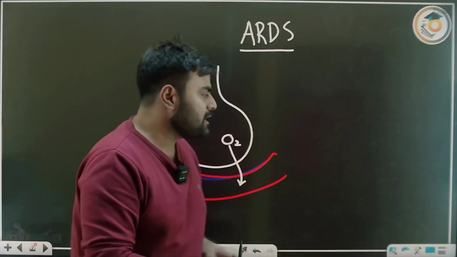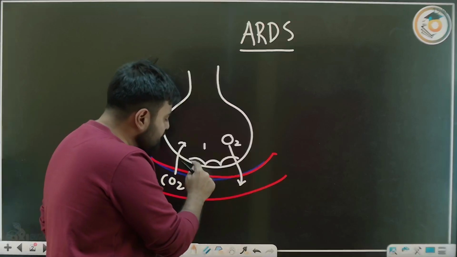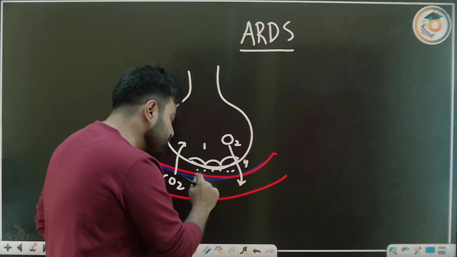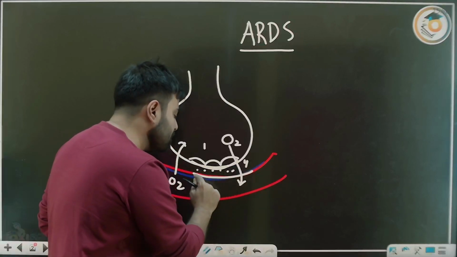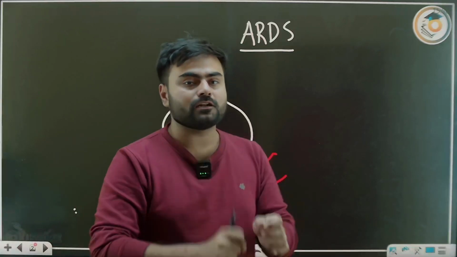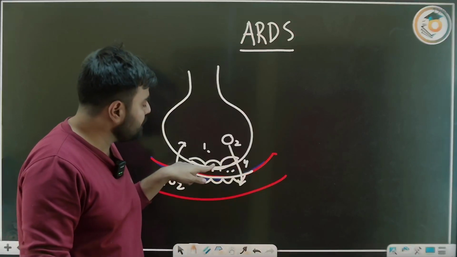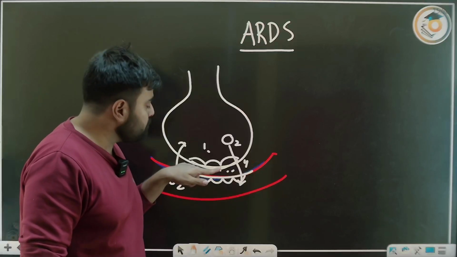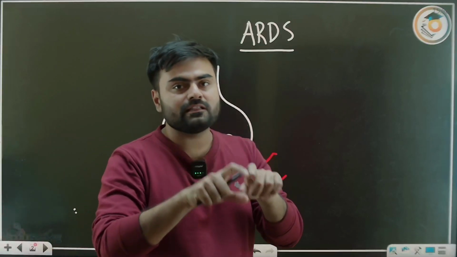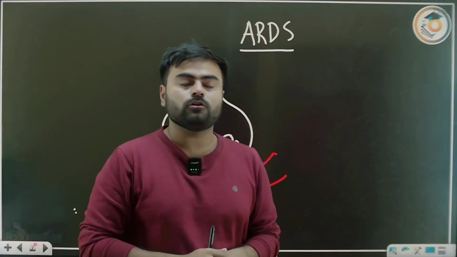There are many layers: the first layer is the surfactant layer, second is the alveolar epithelial layer, third is the alveolar basement membrane, fourth is the interstitium, fifth is the basement membrane of the endothelium, and the sixth layer is the endothelial layer. So there are 6 layers in the diffusion membrane, and through these layers diffusion is happening. This is the normal physiology.